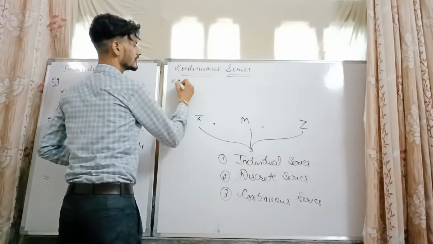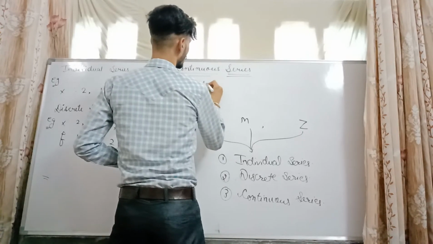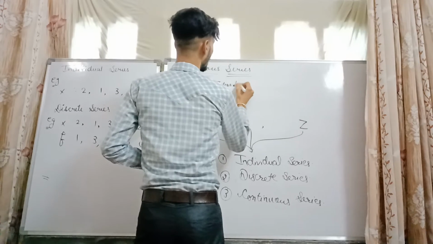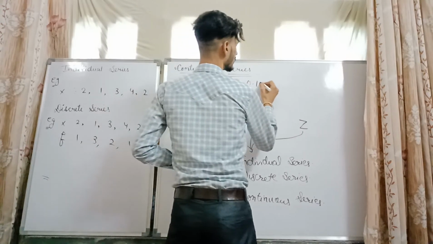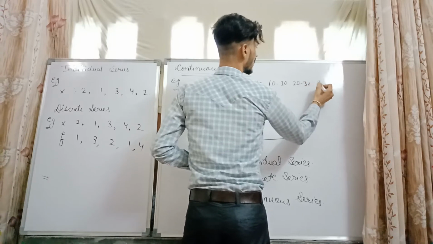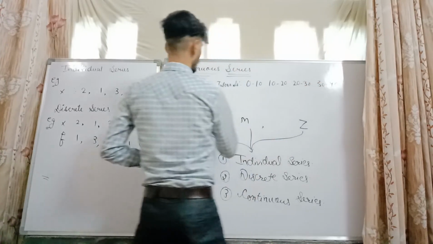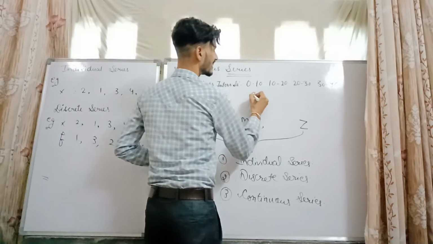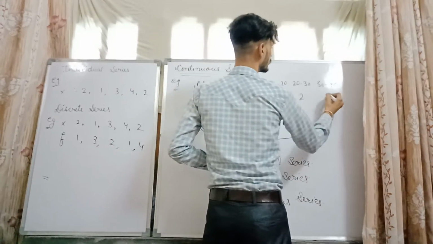For example, class intervals starting from 0 to 10, 10 to 20, 20 to 30, 30 to 40, etc., with the frequency series like 3, 4, 2, 5.